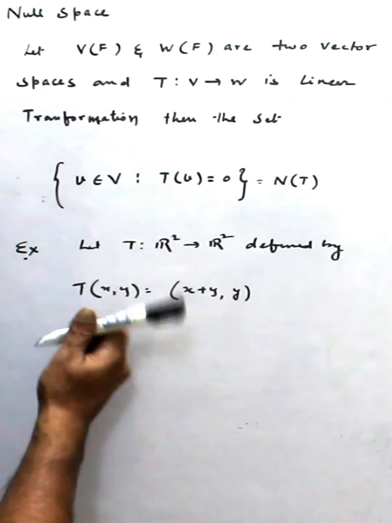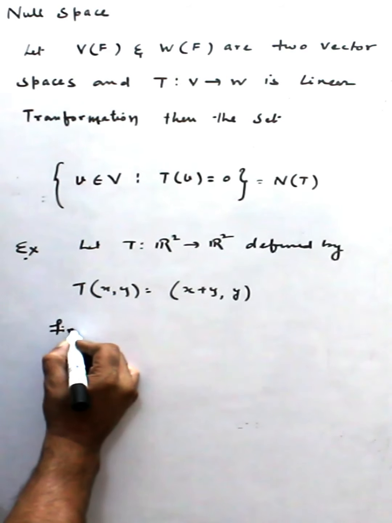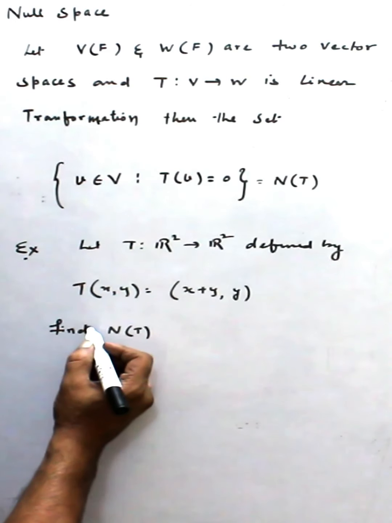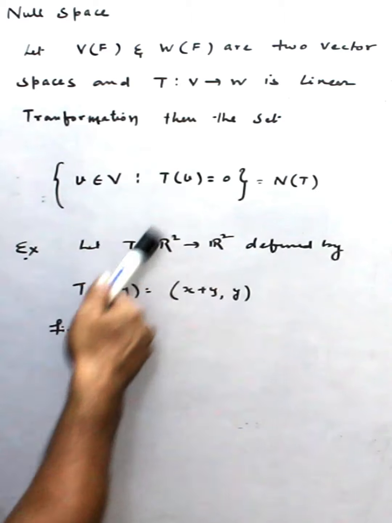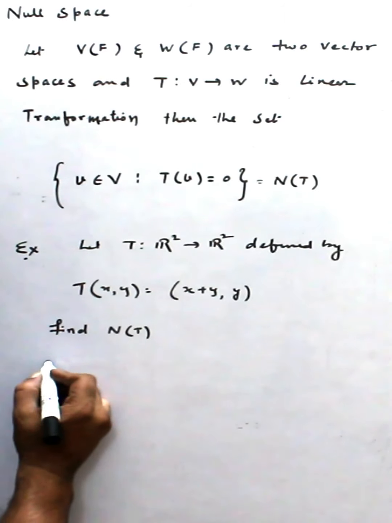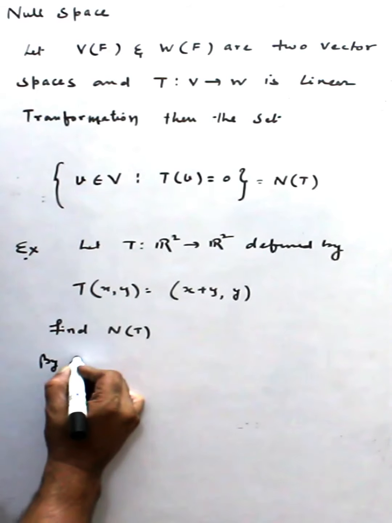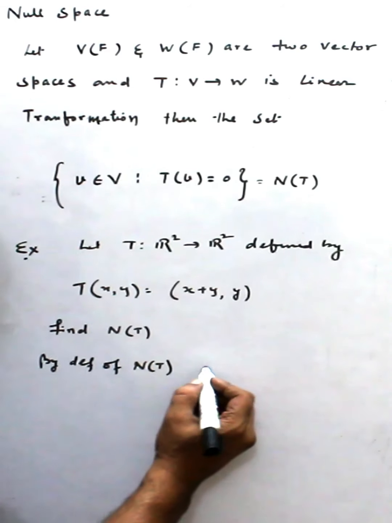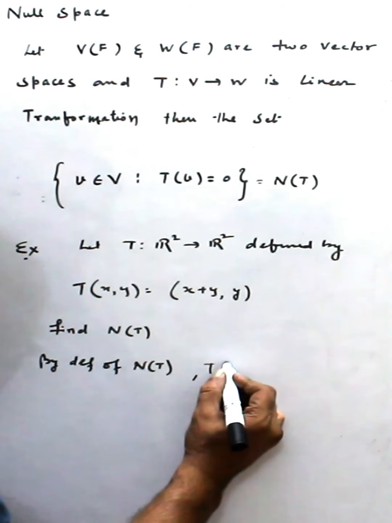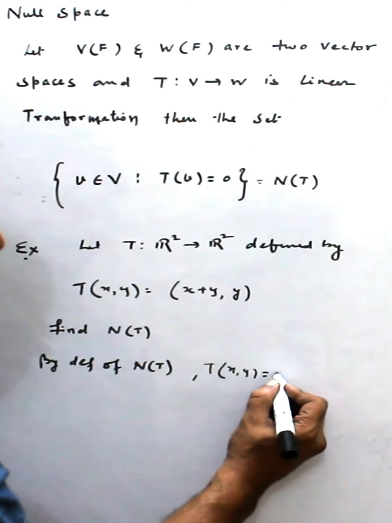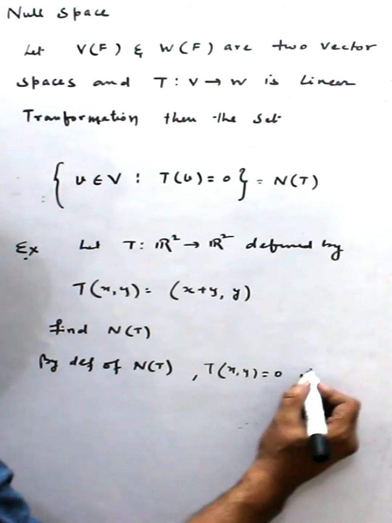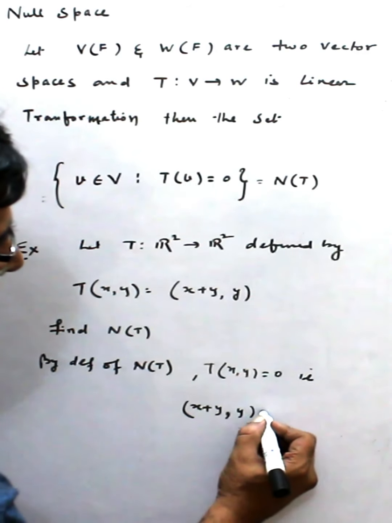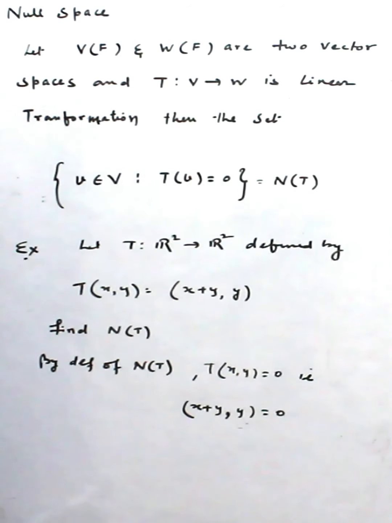Now the question is find N(T). That means N(T) is equal to 0. So by definition of N(T), T(x, y) is equal to 0, that is (x plus y, y) is equal to 0, right?